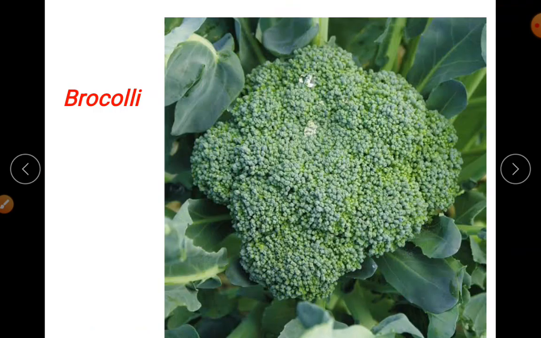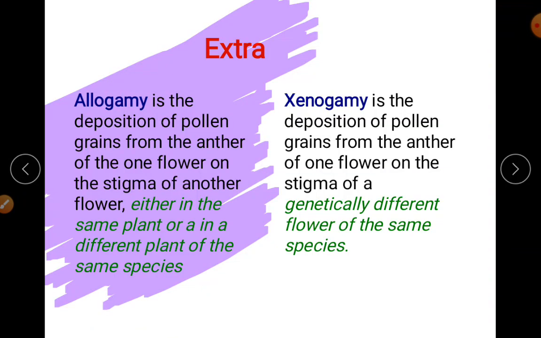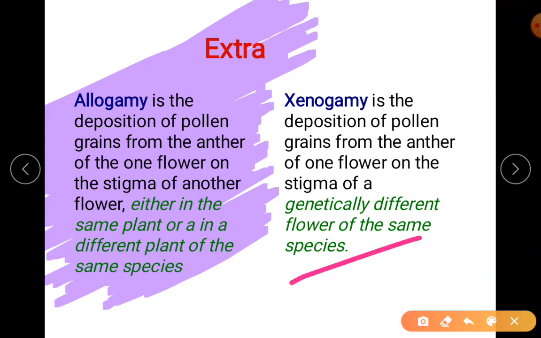Then this is your broccoli. The inflorescence you can see. This is a little extra, just kept for your CET point of view. The highlighted portion is the one which is extra. So this is already told: genetically different flowers of the same species. That is your xenogamy. Now another term called allogamy comes. Allogamy means cross-pollination. So under cross-pollination, one type is xenogamy. You have to remember that.